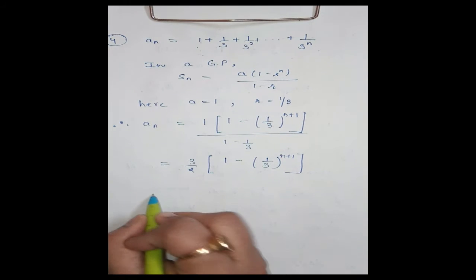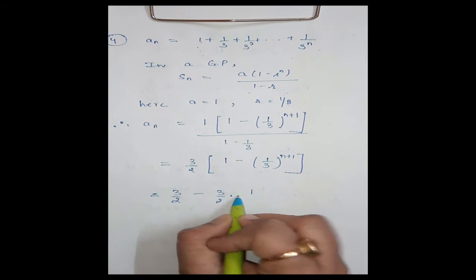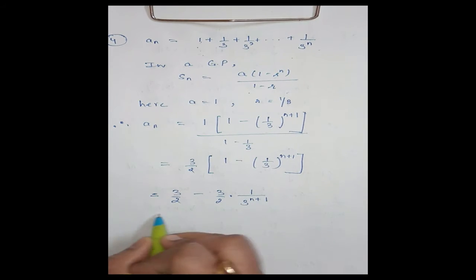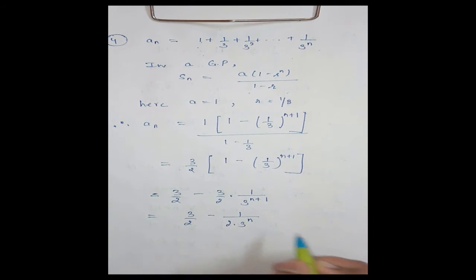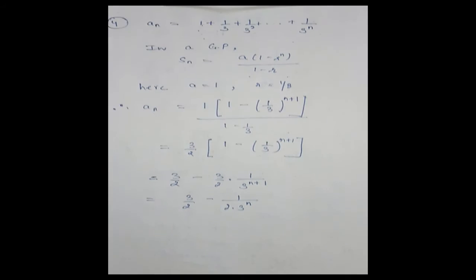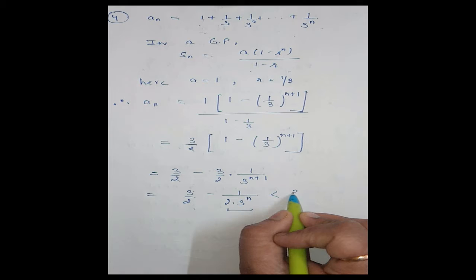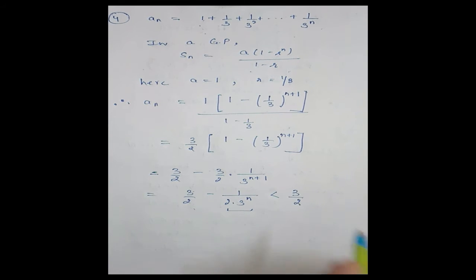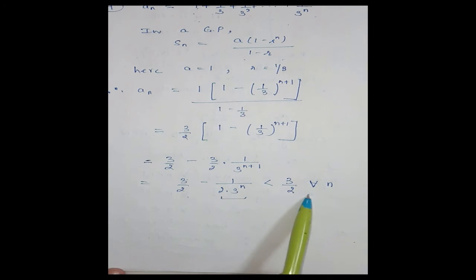Now this is equal to 3 by 2 minus 3 by 2 into 1 upon 3 power n plus 1. I can also write it like this: 3 by 2 minus 1 upon 2 into 3 power n. Now this number is a positive number. So we are subtracting a positive number from 3 by 2. Therefore, this will be less than 3 by 2, for every n belonging to natural numbers. So an is less than 3 by 2.